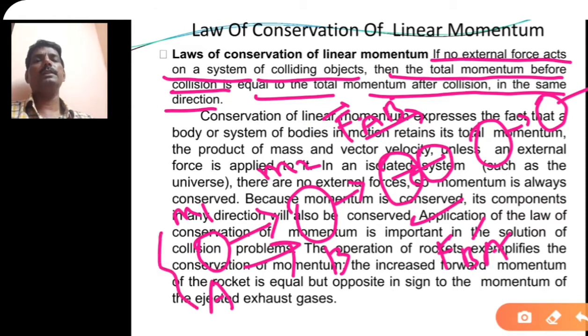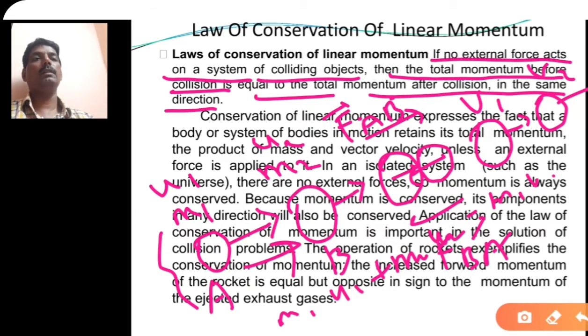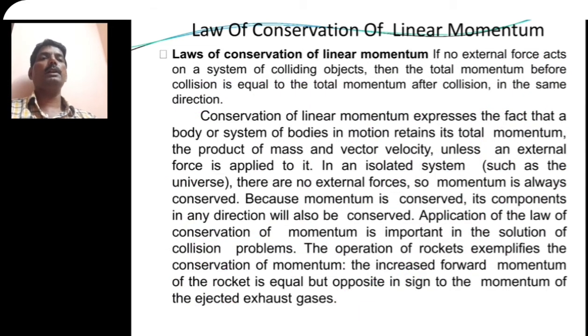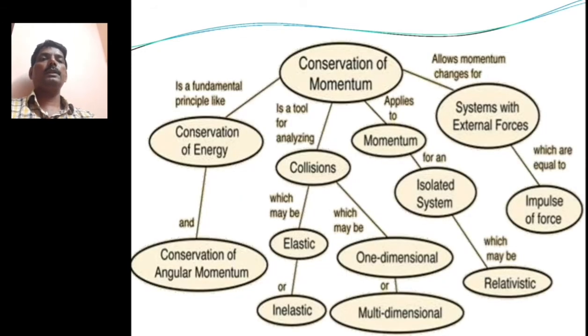So we have derived this one, the total linear momentum. Suppose u1 is the velocity here, and u2 is the velocity here, and v1 is the velocity here, v2 is the velocity here. So m1u1 + m2u2 = m1v1 + m2v2. This is nothing but your statement of the law of conservation of linear momentum. So these are the flowcharts which give the law of conservation of momentum. You can go through this flowchart, and you will understand everything expressed in it.